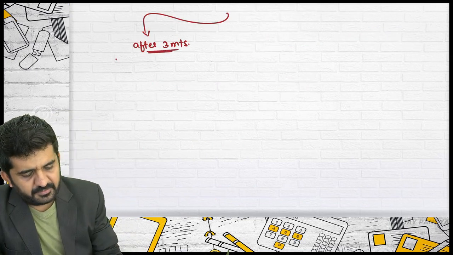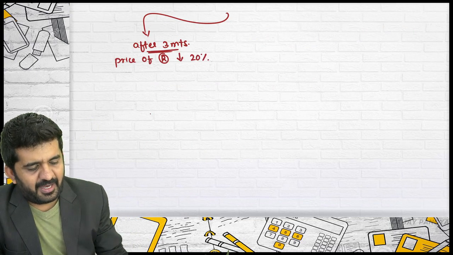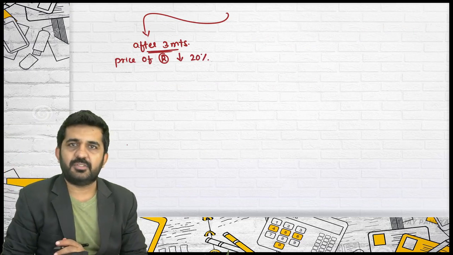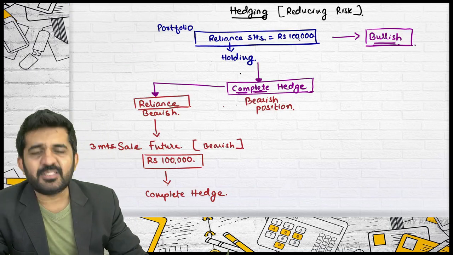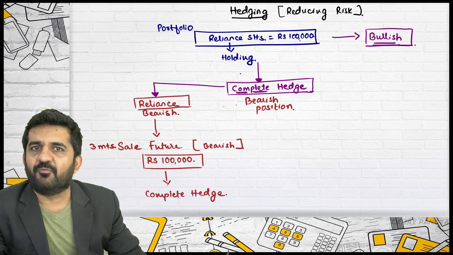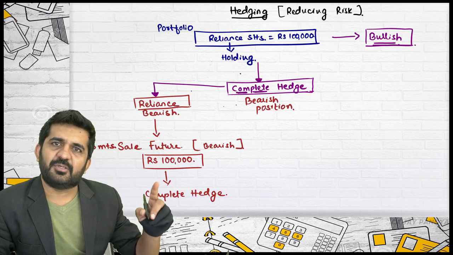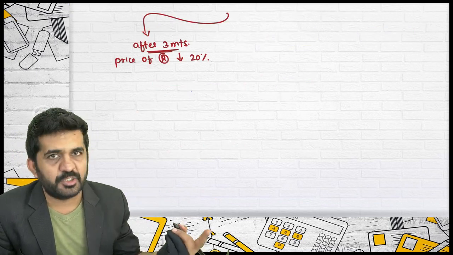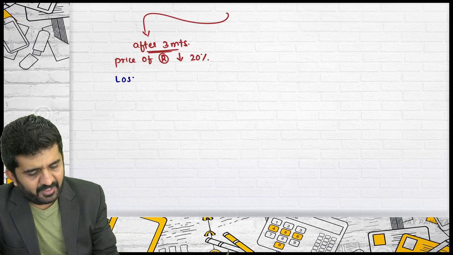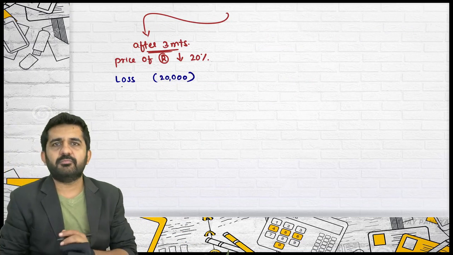After 3 months, the price of Reliance has decreased by 20%. What will happen? Try to concentrate. I was having Reliance worth rupees 1 lakh. Now as the price of Reliance has decreased by 20%, the Reliance is worth rupees 80,000. So I have a loss of 20,000.